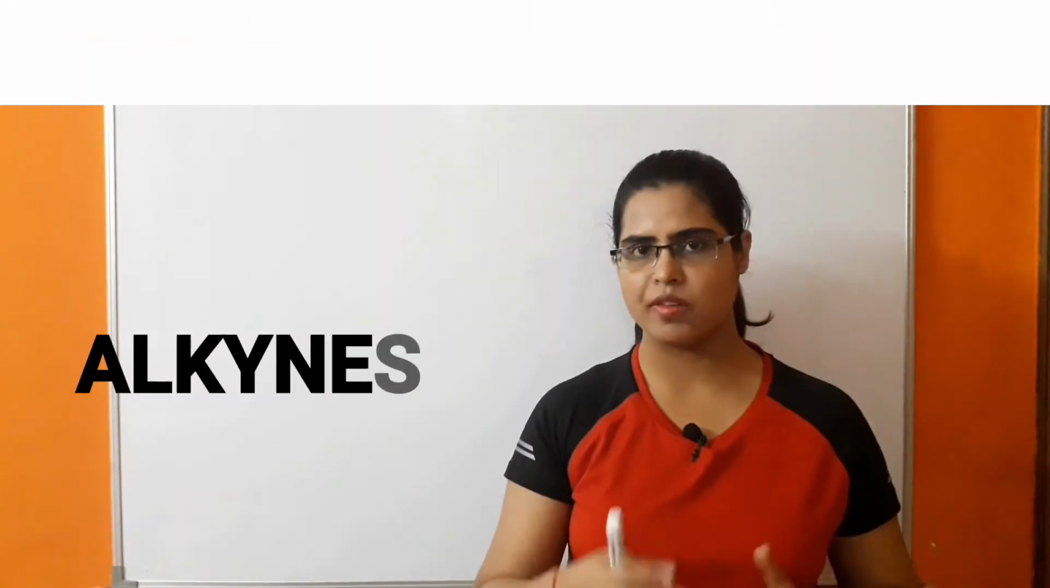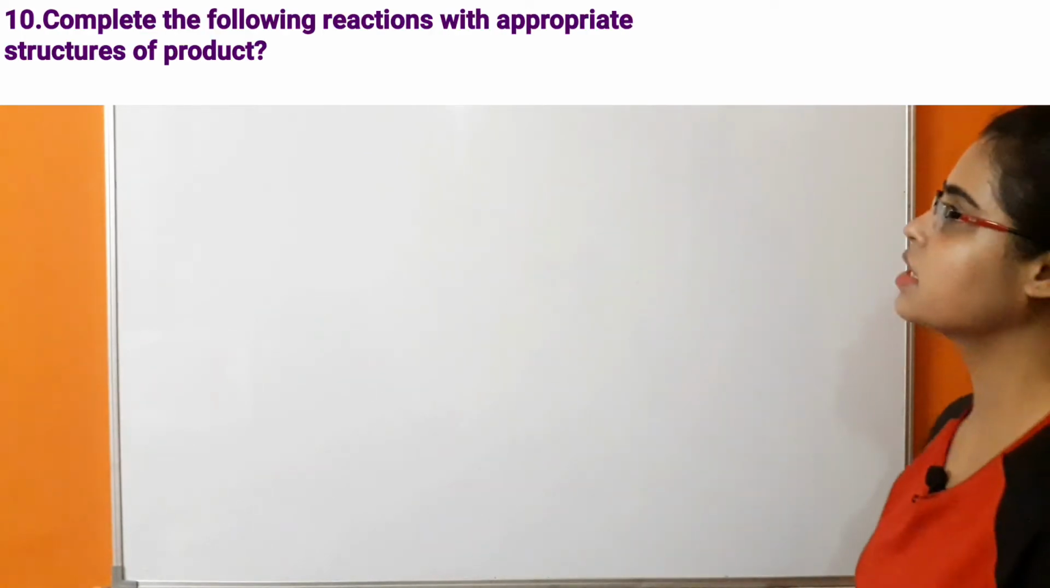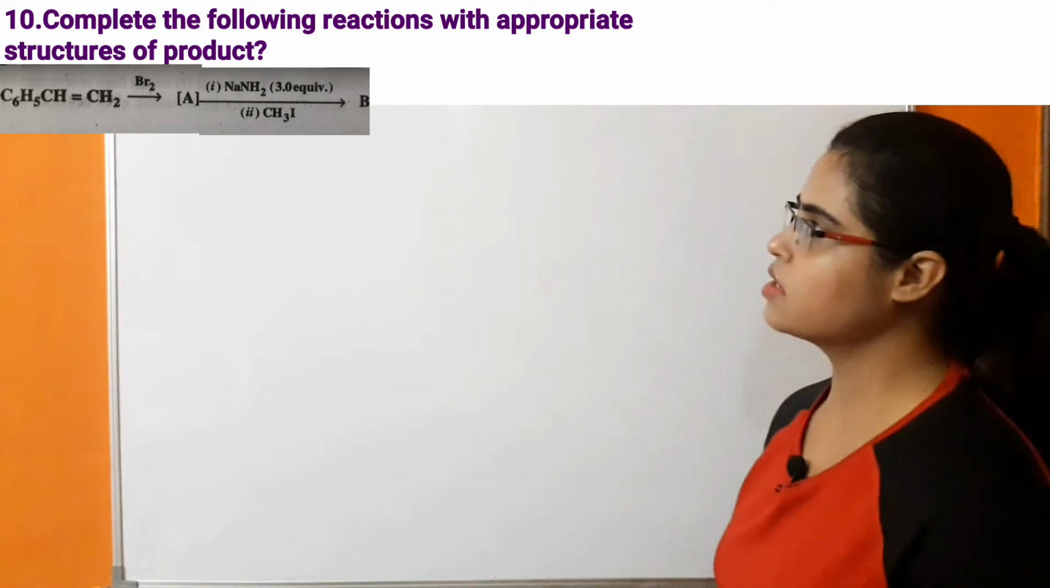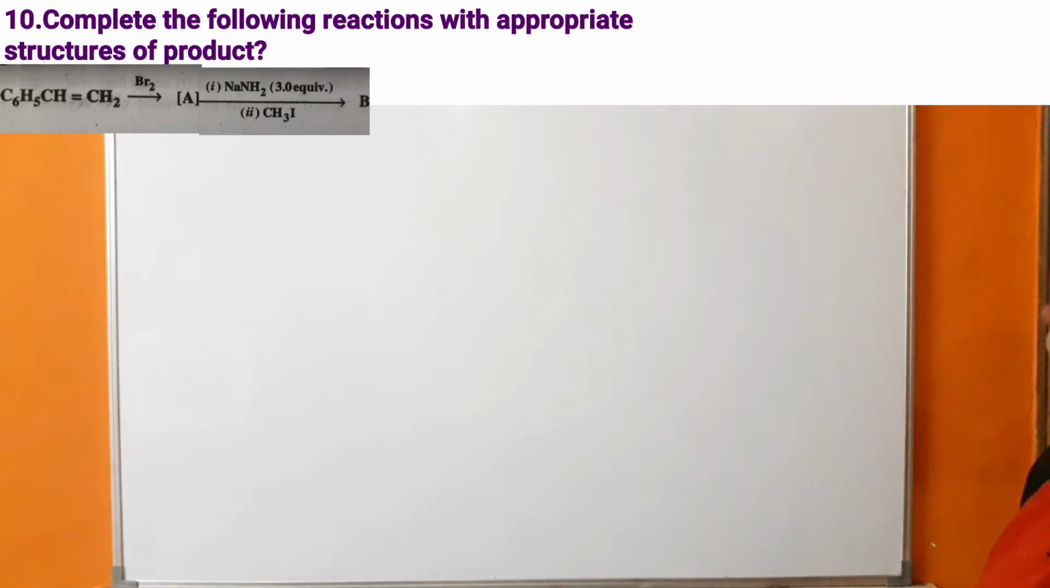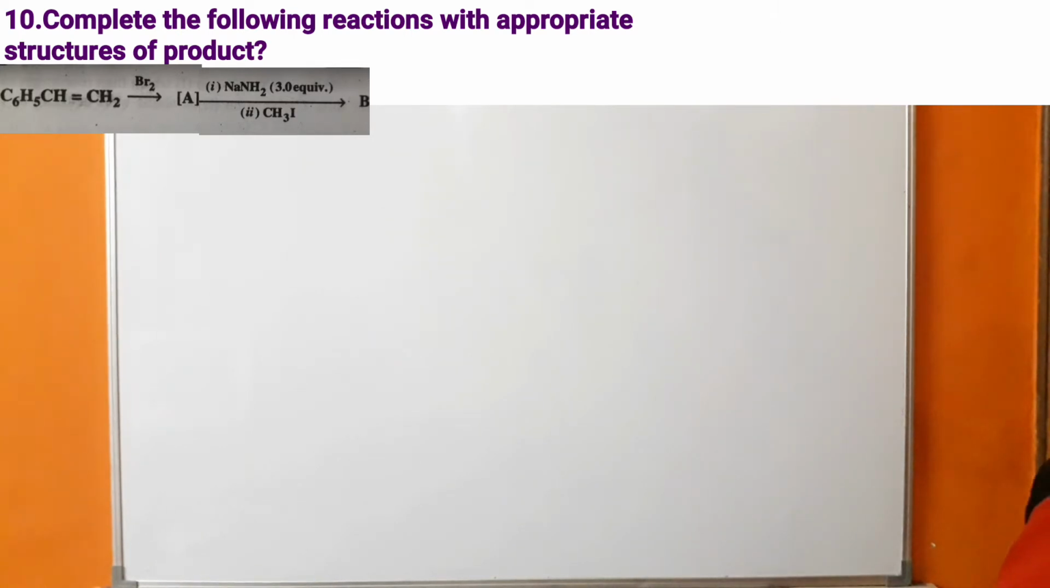Now we are going to solve the problems related to alkynes. So the first question based on alkynes is: complete the following reaction with appropriate structures of product. In this case, there will be this reactant, that is C6H5CH double bond CH2. This reactant will react in the presence of Br2.